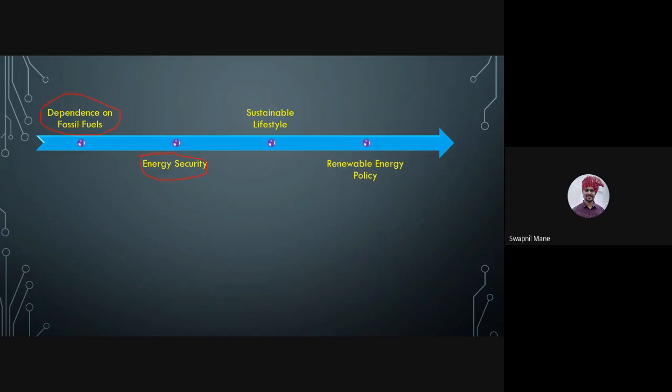So energy security also talks about energy substitution. If one of the sources is hard to find, we have to look for alternatives. We have to implement sustainable lifestyle, but not on account of nature. Sustainable lifestyle we discussed in the previous class, that is using our resources in such a way that our future will also get the benefit of the same.